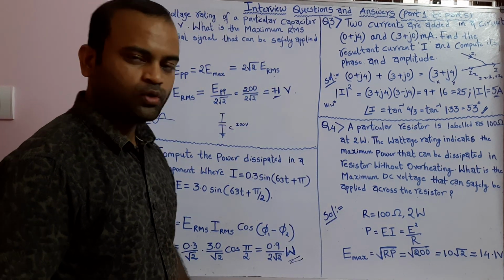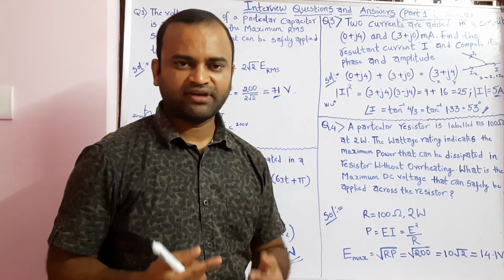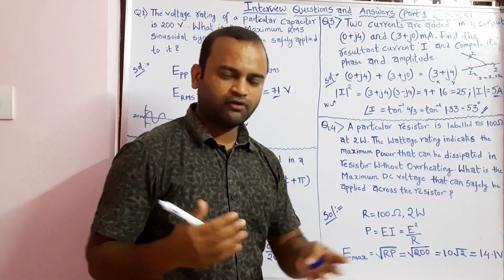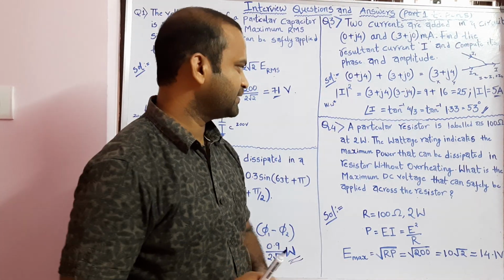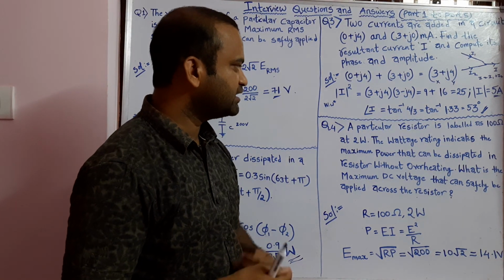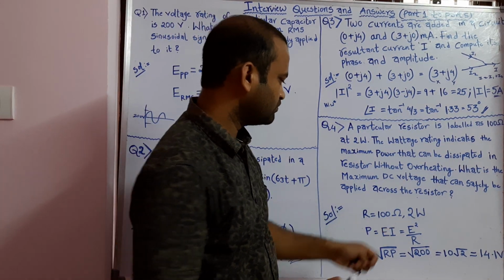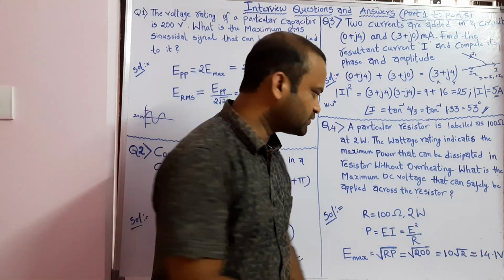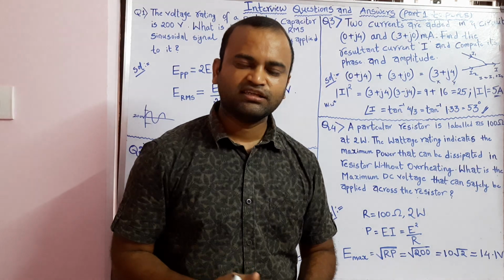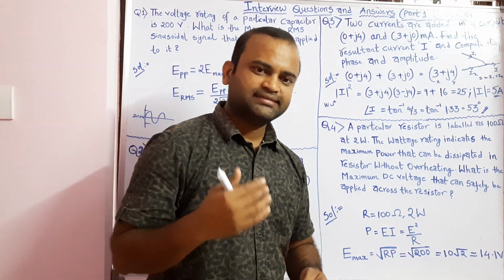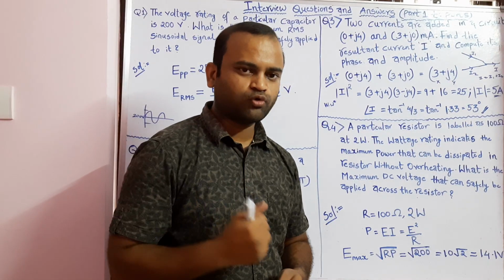Right? So we have a component, a resistor which we have to use in our design, and that particular resistor value is 100 ohms and its power rating is 2 watts. That is, it can sustain a maximum power of 2 watts.